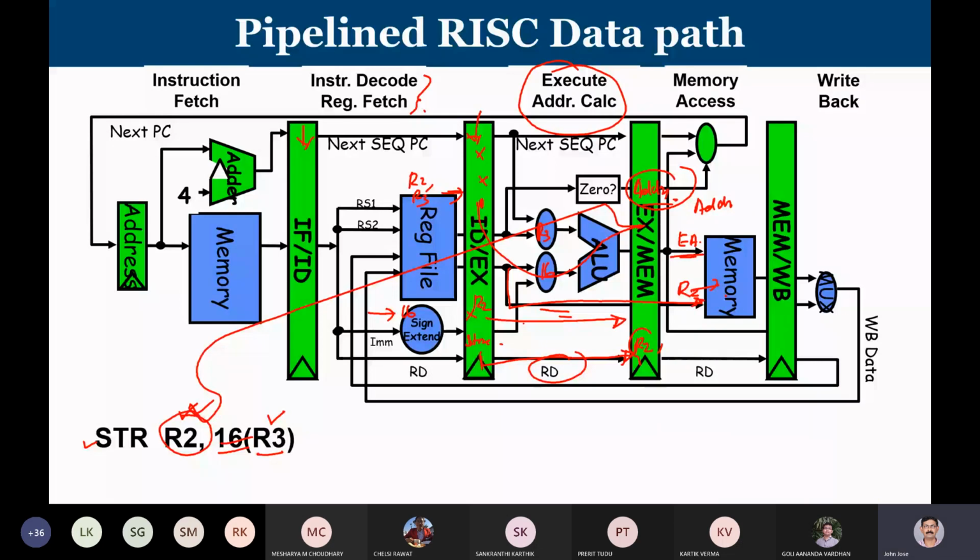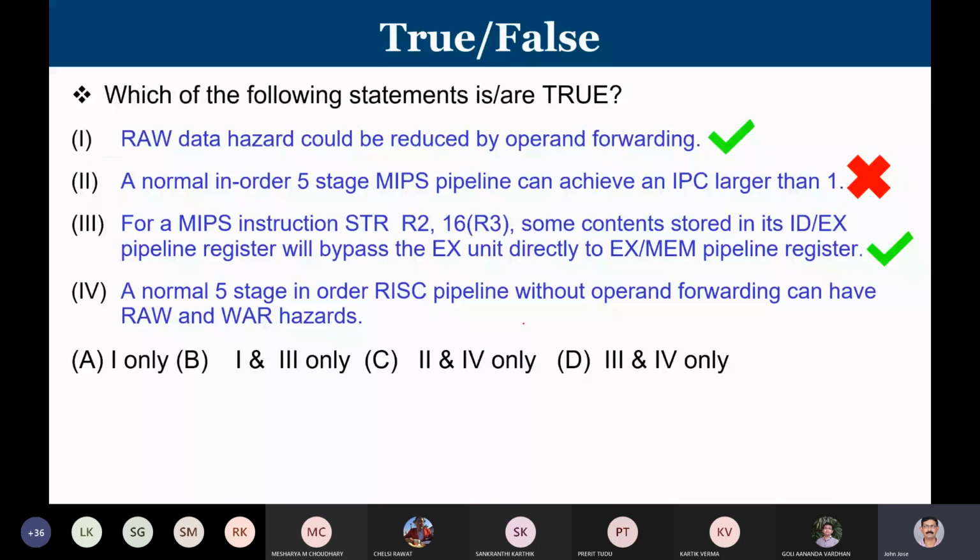So the third statement: for a MIPS instruction store R2, 16 of R3, some contents stored in its ID/EX pipeline register will bypass the EX unit directly to the EX/MEM pipeline register. That is also true.